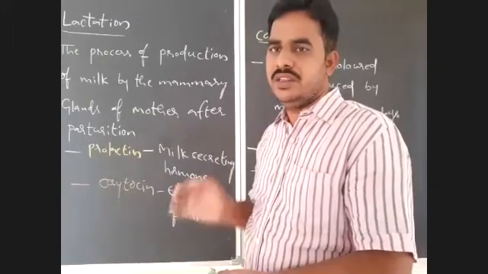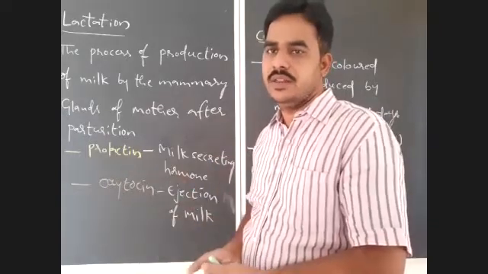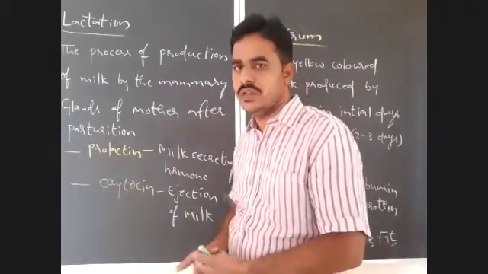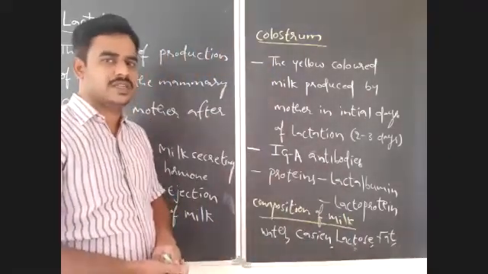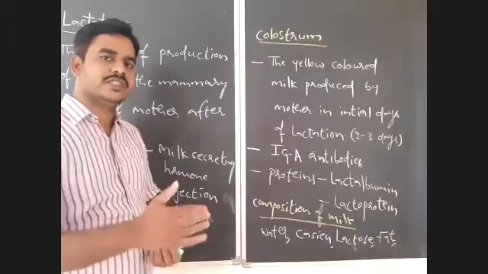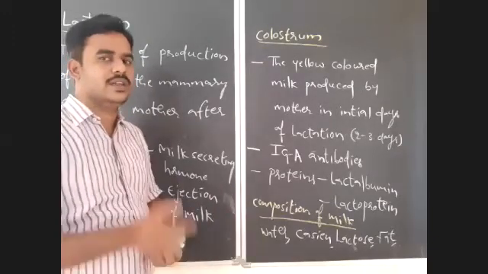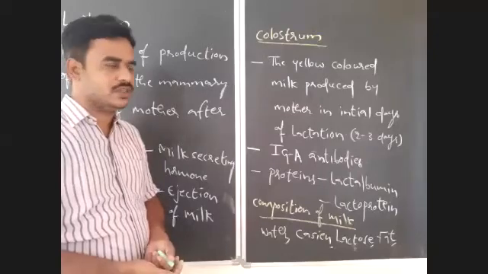During this effective lactation, the menstrual cycle will be absent, that you should notice. So during effective lactation, that is a maximum of 6 months after parturition, menstruation will be absent. Even after 6 months there is production of milk, but the quantity of milk will be reduced. So effective lactation takes place up to a maximum of 6 months after parturition. So that you should notice.